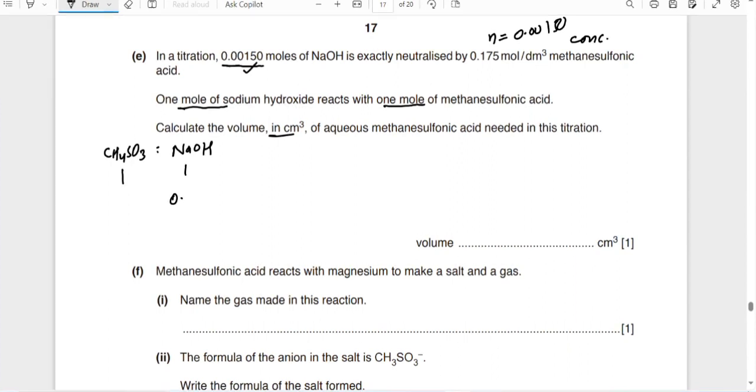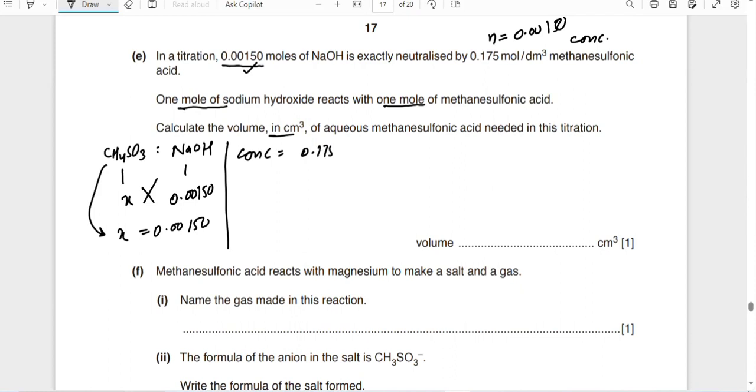If we have 0.00150, then x will be equal to 0.00150 moles of the methane sulfonic acid. Next, we are given its concentration, which is 0.150 mole per dm cube. You know that concentration is equal to number of moles over the volume, and number of moles is equal to concentration multiplied by volume.